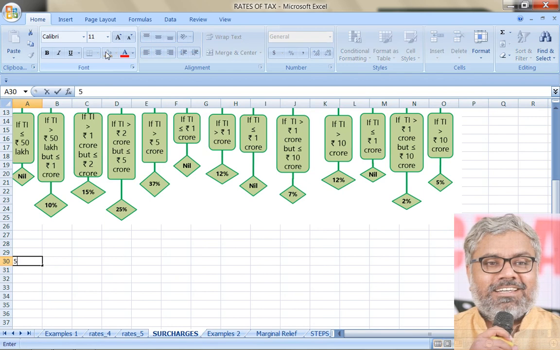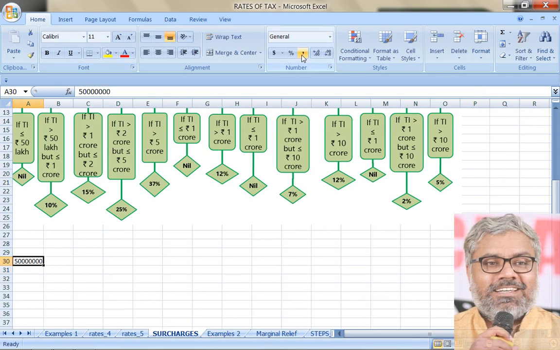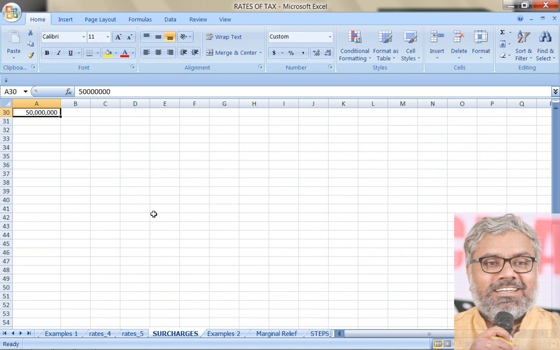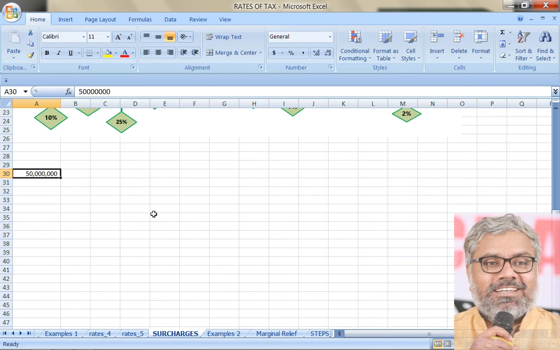So what is the income of that SSE we are talking about? For one SSE it is 50 lakhs. Just for example we are taking here. Right? So this is 50 lakhs for one SSE. Is it 50 lakhs or 5 crores?